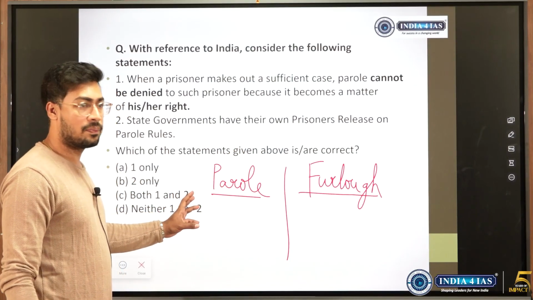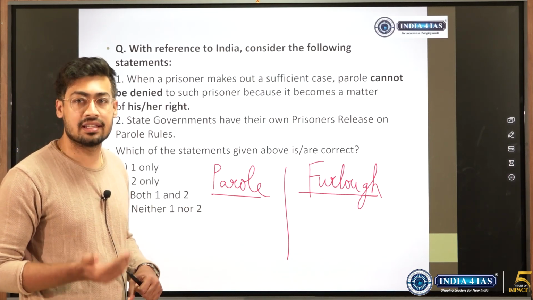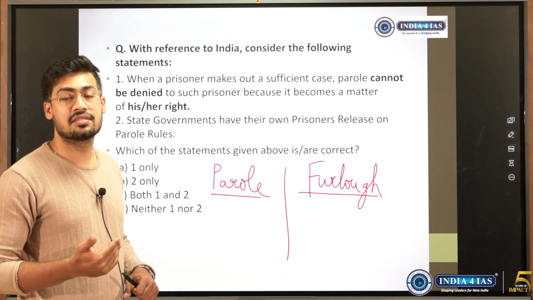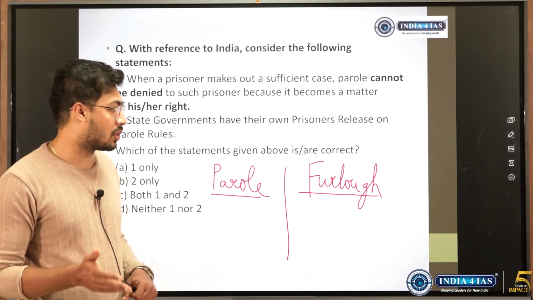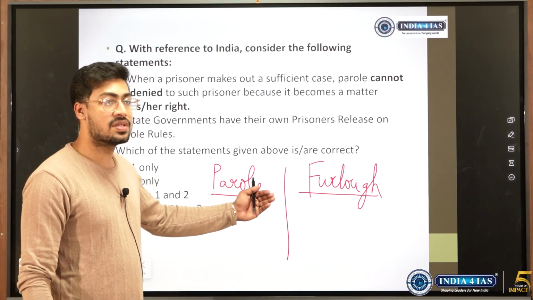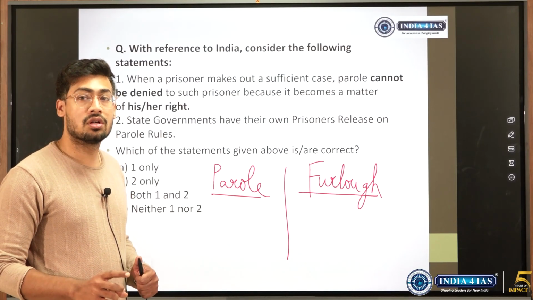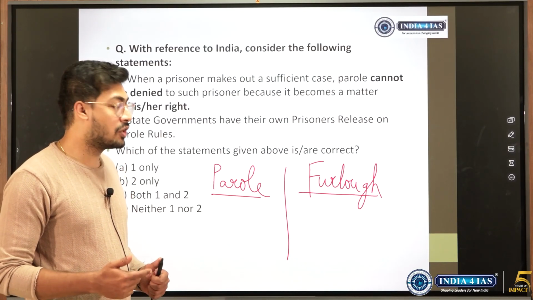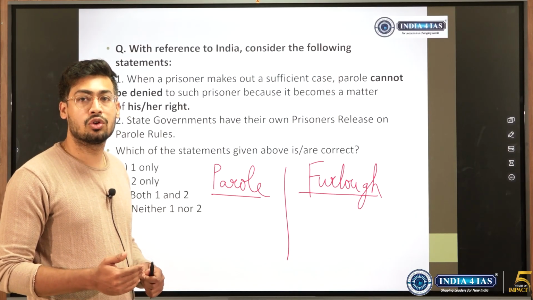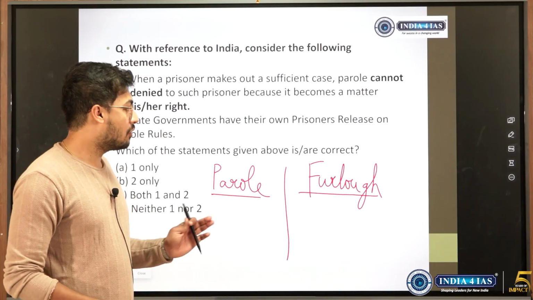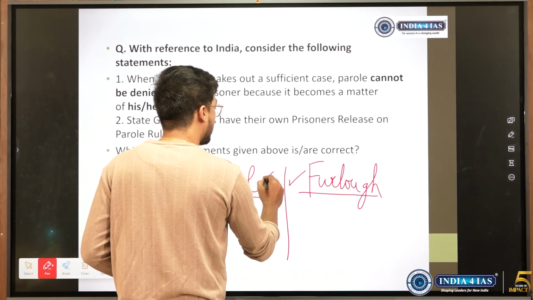See, when do they give parole? If it is very, very important, such as if the person is suffering from mental illness, or if someone in the person's family dies, then the person is allowed to go attend the rituals and so on. But furlough becomes a matter of right because it is given to those persons who have been in jail for a very, very long period of time. So just to prevent them from suffering from any mental illness, or if they want the person to maintain his social ties with his family, then for a certain period of time he is let out. So furlough is a matter of right, but parole isn't.